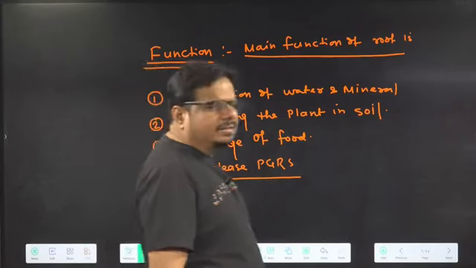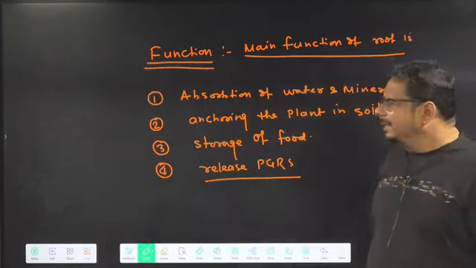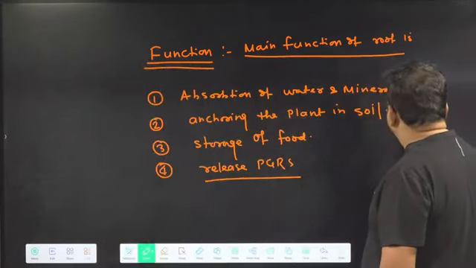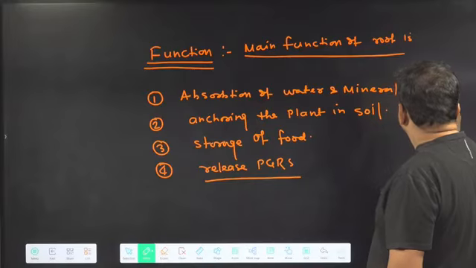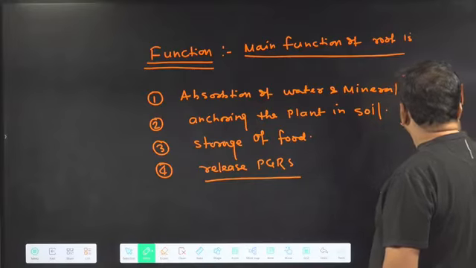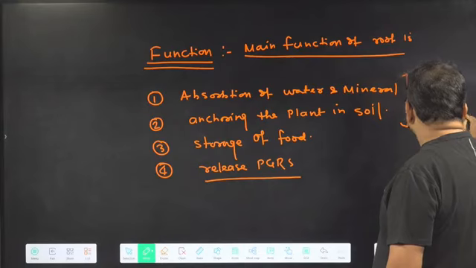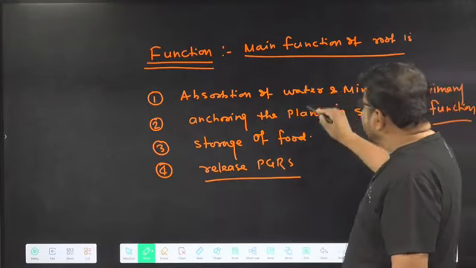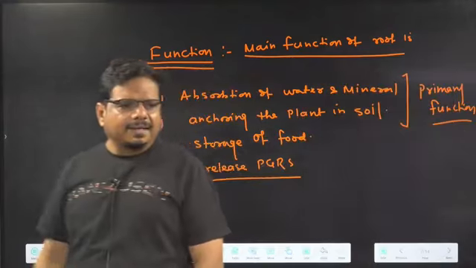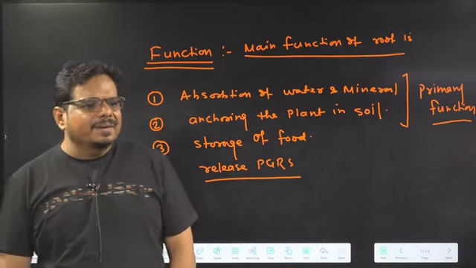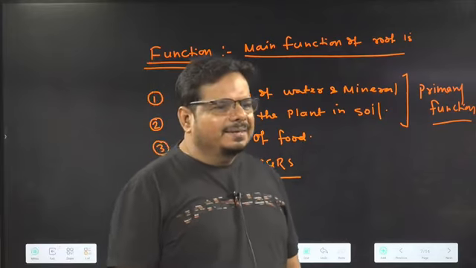These are the main functions of the root. Out of these main functions, what is the primary function? Primary function is absorption and anchoring.